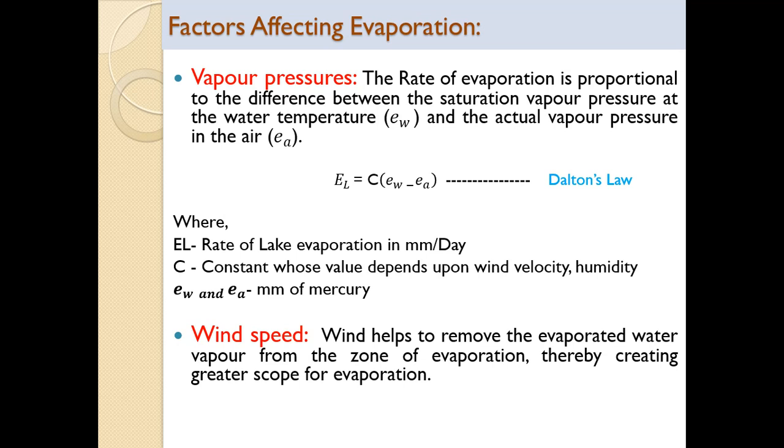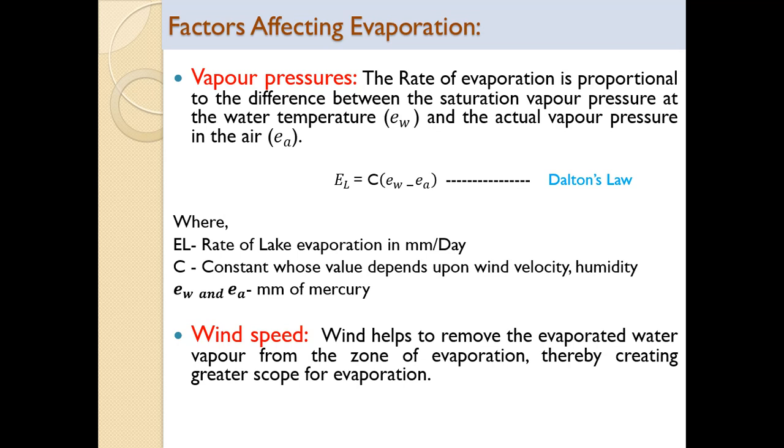So vapor pressure depends upon the pressure difference between saturation pressure at the water temperature and actual vapor pressure in the air. So this EL, that is lake evaporation, is given as C (EW minus EA). This is also called as Dalton's law.